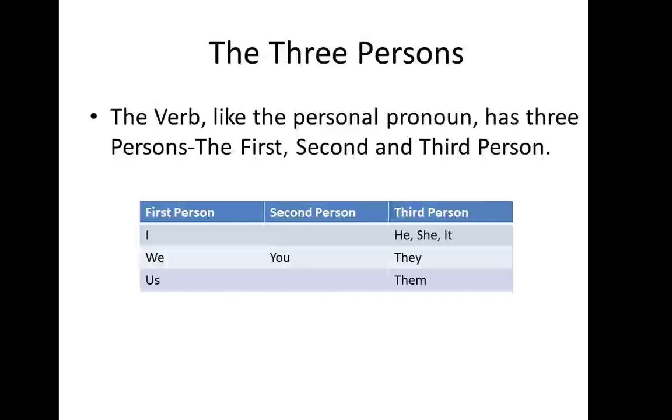Now, when we talk about verbs, we always use three persons over here, like the personal pronouns have three persons: the first person, second person, and the third person. The first persons are I, we, us, meaning the ones who are talking. Second person, you, the person to whom we are talking. And the third person, he, she, it, they, meaning those about whom we are talking.